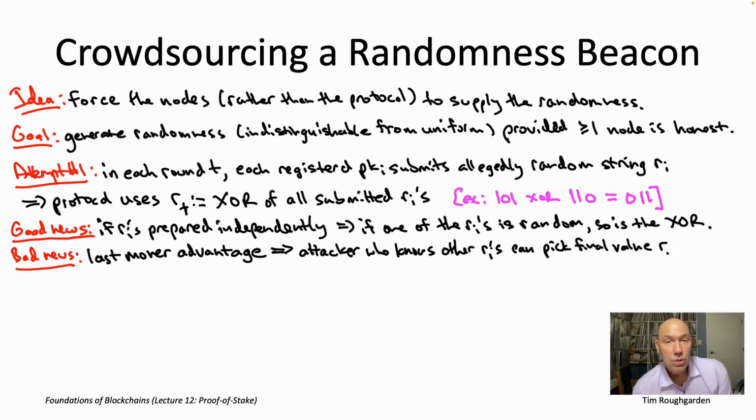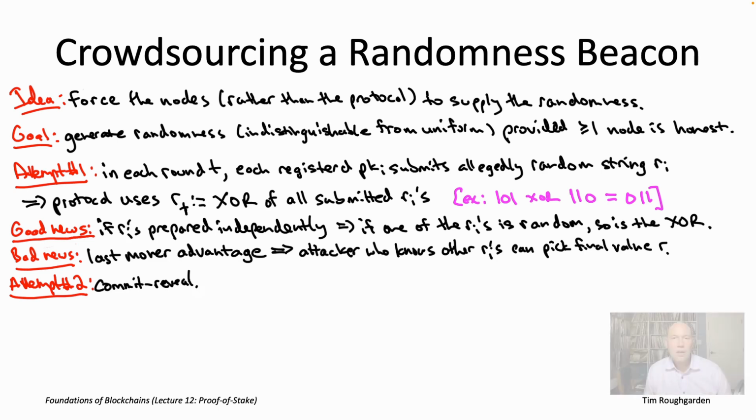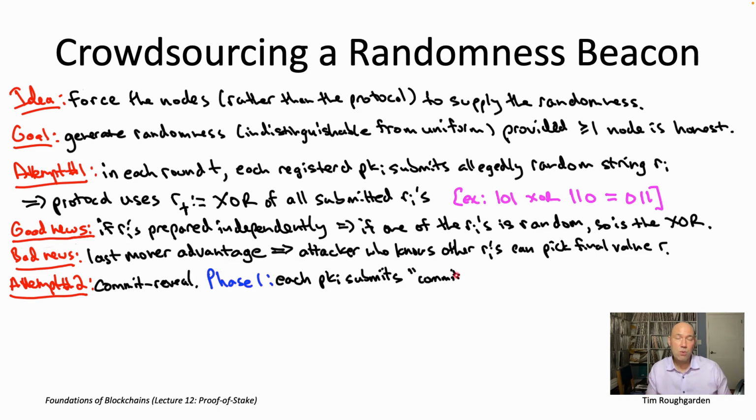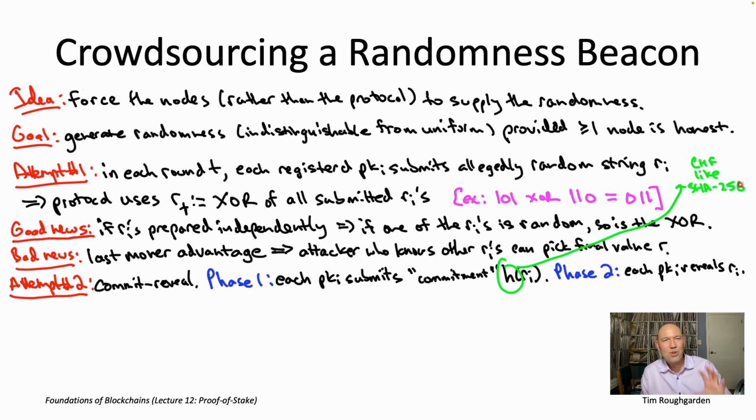So that brings us to our second approach, which is going to use cryptography, unlike the first approach, but in a fairly straightforward way. So let's look into a commit-reveal approach to the problem. The idea here is that instead of having one period where people submit reports, we're going to have two. In the first one, people propose not randomness, but commitments to randomness, generally implemented as taking a hash of some allegedly random bits.